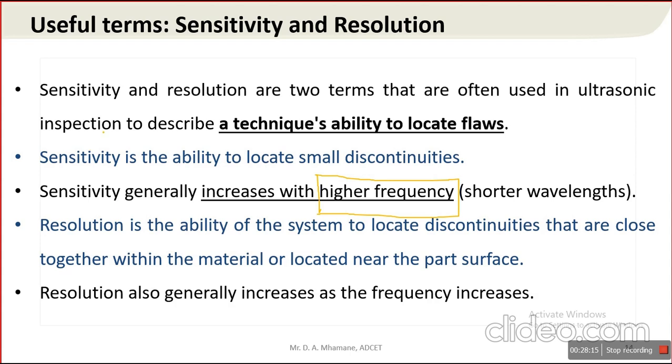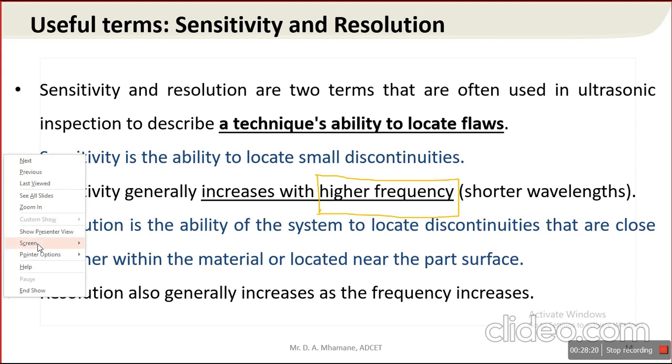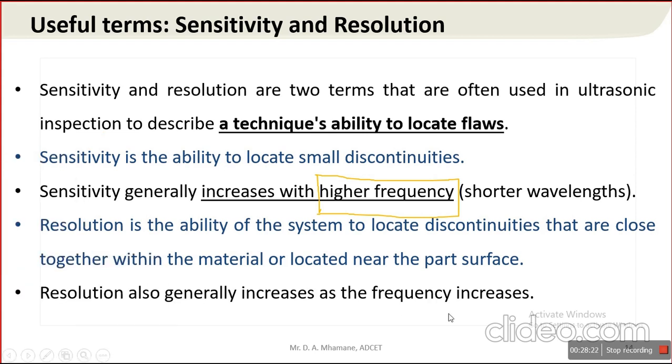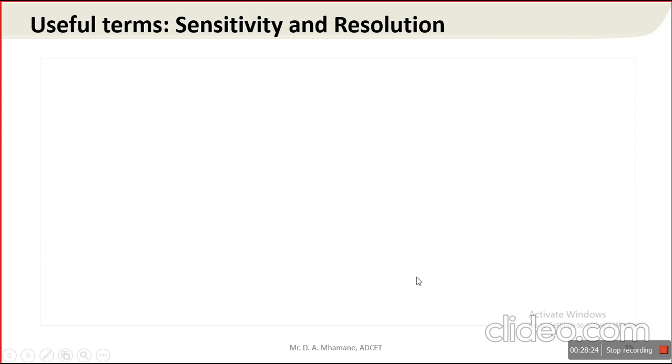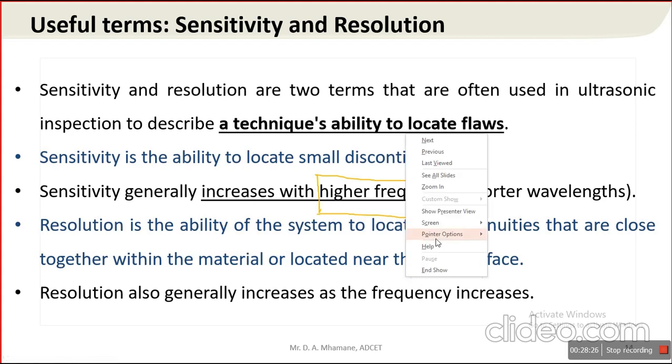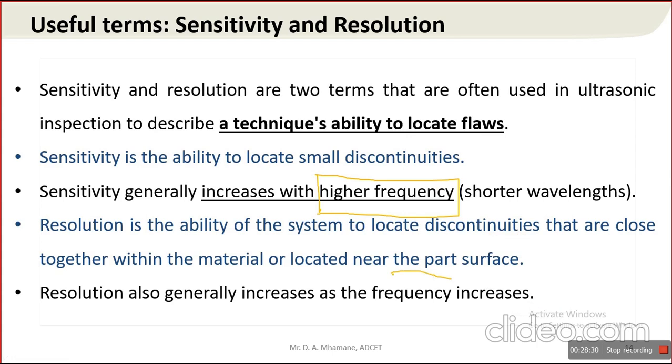Again, resolution generally increases with the increase in frequency. As frequency increases, resolution also increases. So sensitivity and resolution are directly proportional to the frequency, we can see.